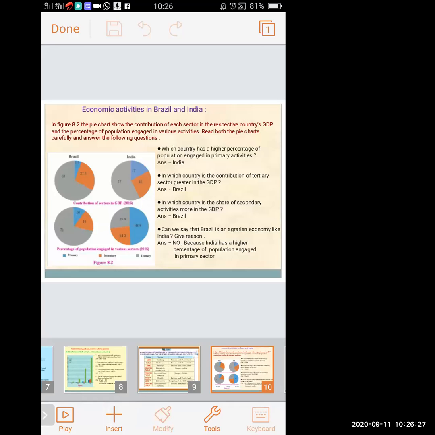Next question. They have asked us, can we say that Brazil is an agrarian economy like India? Give reason. The answer is no, because most of the population of Brazil is engaged in tertiary occupation.